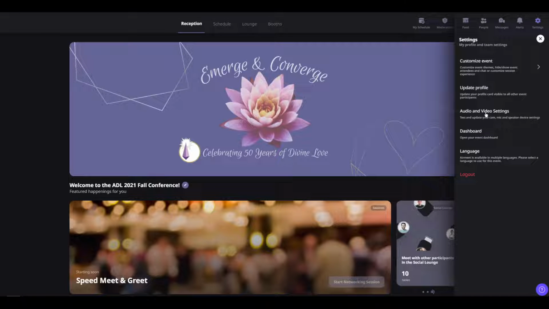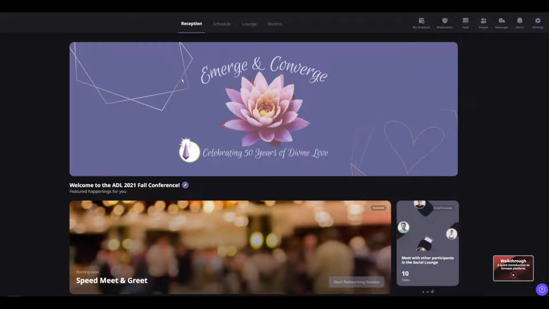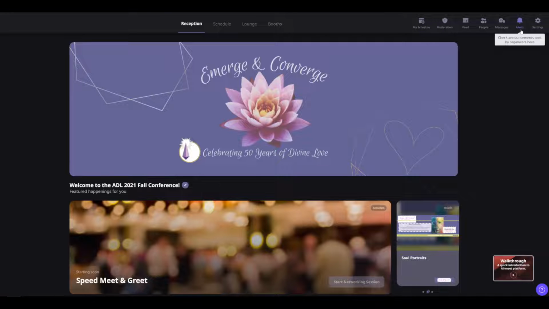Of course, you've got your microphone and webcam settings here, and that's very important. The very first thing you're going to want to do when you log into this system, it'll prompt you to allow access to your microphone and your camera. Be sure you click yes, especially as a speaker. Otherwise, you won't be able to use your microphone or camera for your own session. All right, so that's the right menu here.